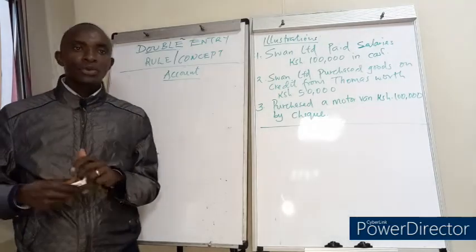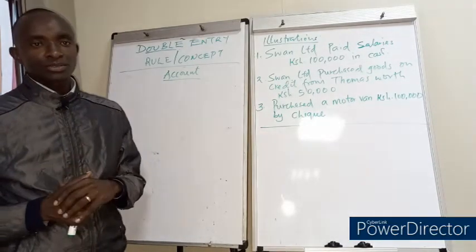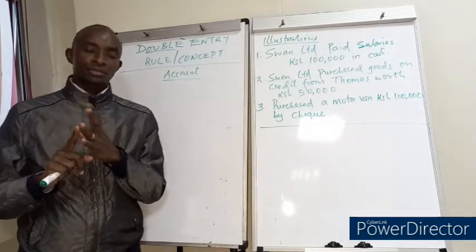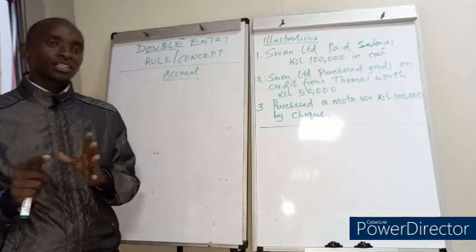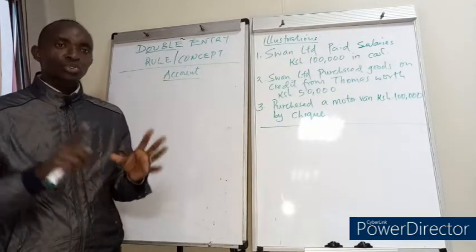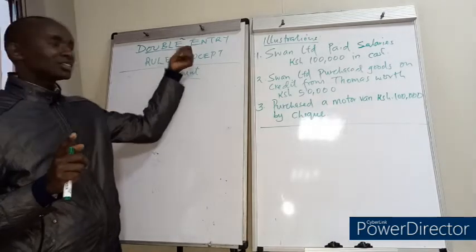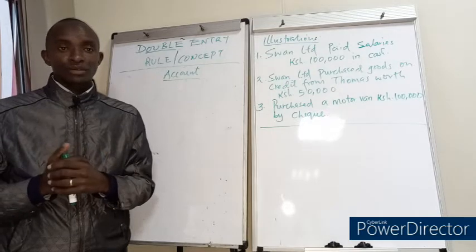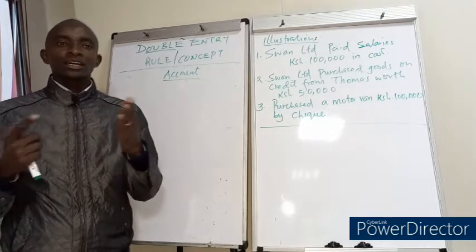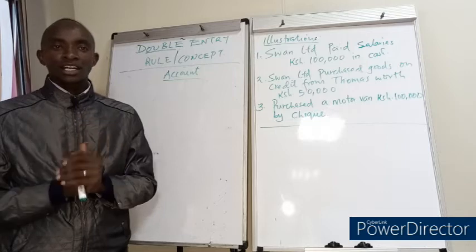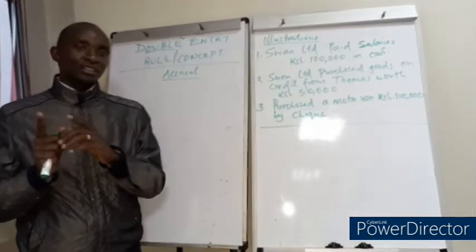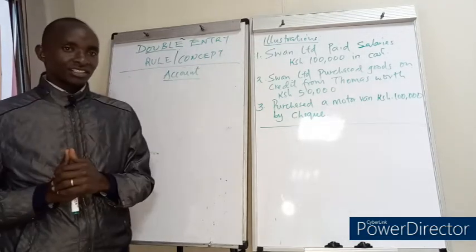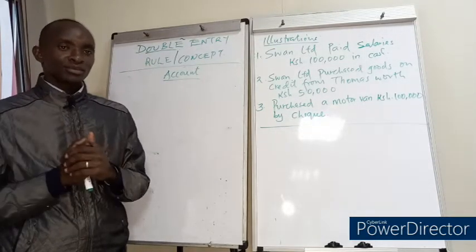Just a quick recap. When I was introducing the accounting books, we said that the accounting books are divided into two, the subsidiary books and the principal books. I also told you that the subsidiary books do not follow the double entry rule of accounting that we've just stated here, and the principal books do follow the double entry rule. These principal books were the ledgers and the cash book. Do you still remember from our previous session, I told you that an account is a page of a ledger, isn't it? And a ledger is a principal book.